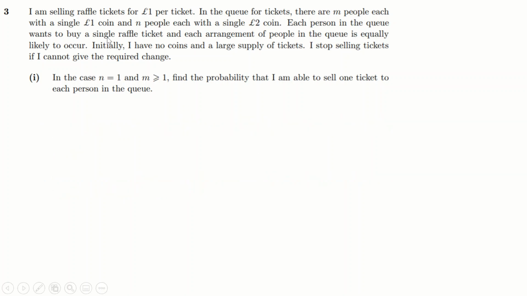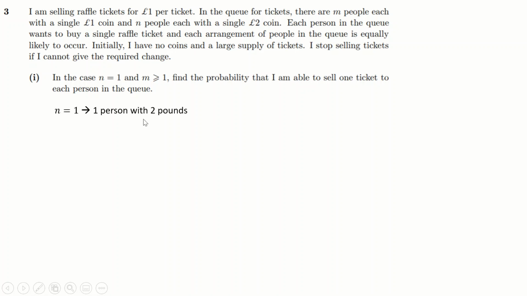So you're selling raffle tickets, £1 a ticket. In the queue, there are M people with £1 coins and N people with £2 coins. Now, raffle tickets cost £1, which means if someone turns up with a £2 coin, you need to have £1 ready to give them as change, but you have no coins to start with, right?